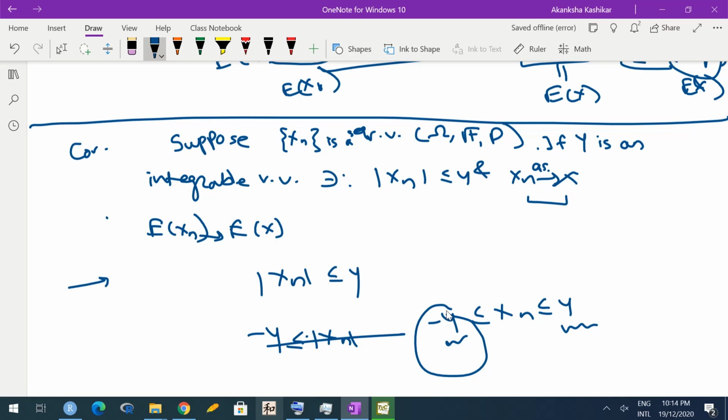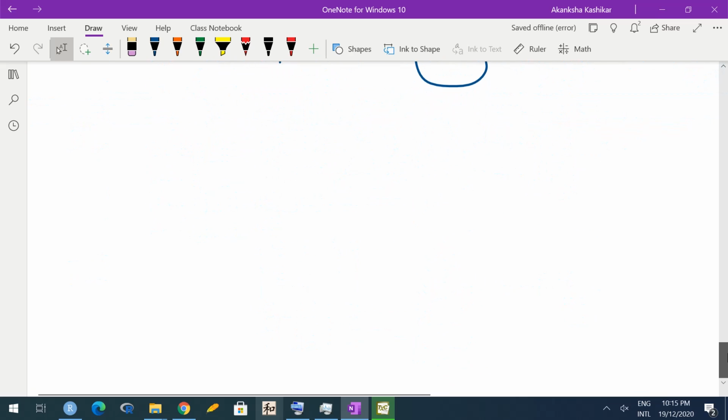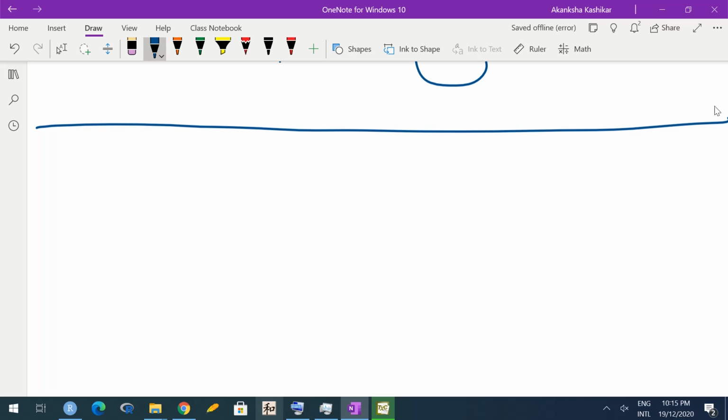Expectation of Y is finite means minus of expected Y is also finite, and hence we can directly apply the third part of Fatou's lemma and the result is true. Okay, so this is an interesting result.